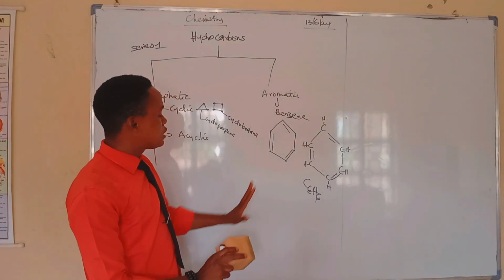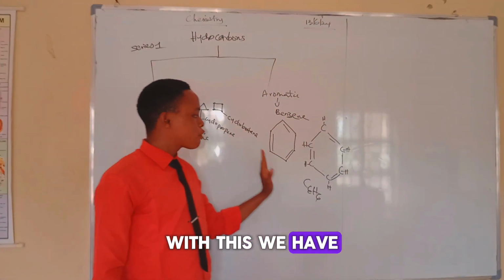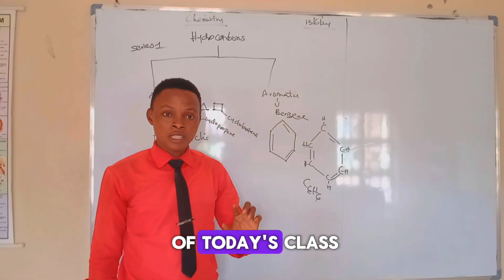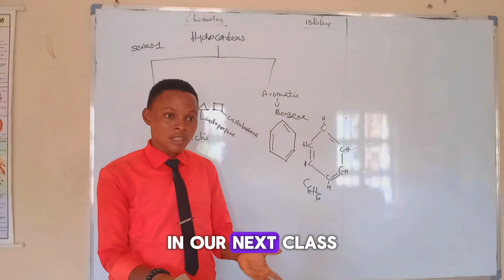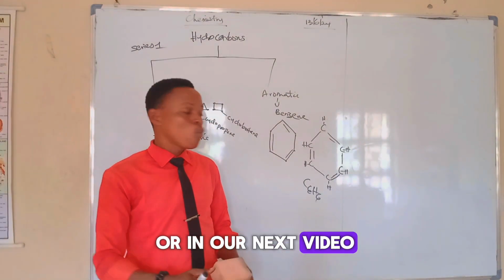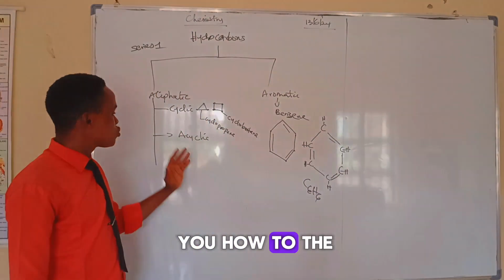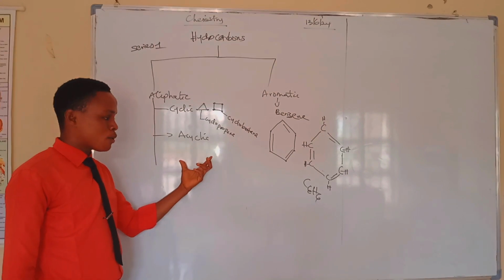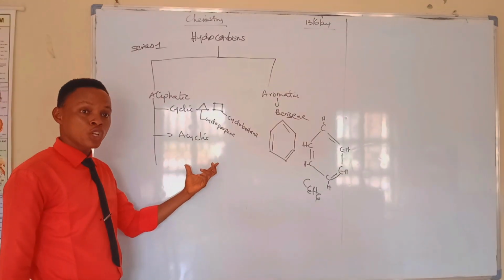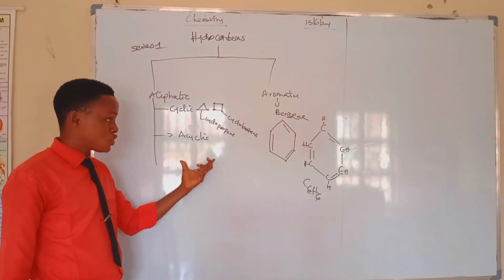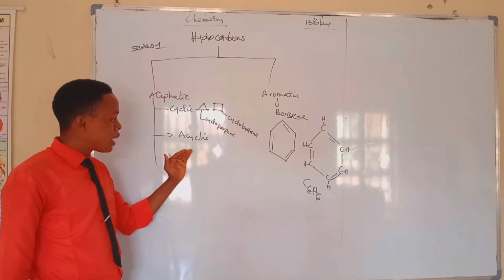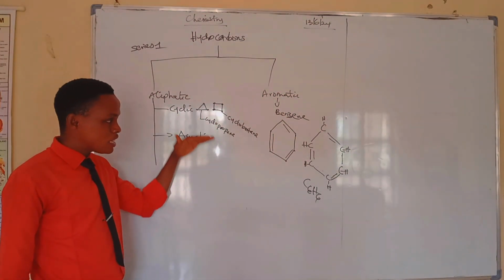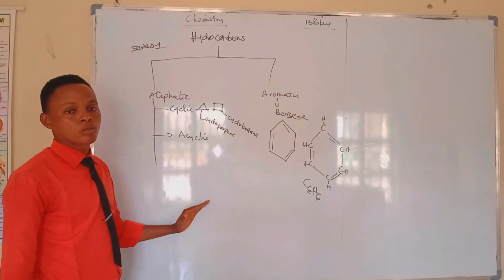Okay, so with this, we have come to the end of today's class. In our next class, or in our next video, we will be showing you how to get the other members of the acyclic hydrocarbons. Like I mentioned, the straight chain, the condensed, and the branch. In our next series, we'll be talking about acyclic hydrocarbons in full.